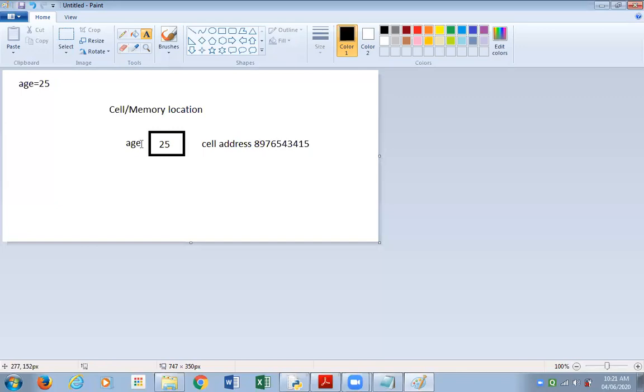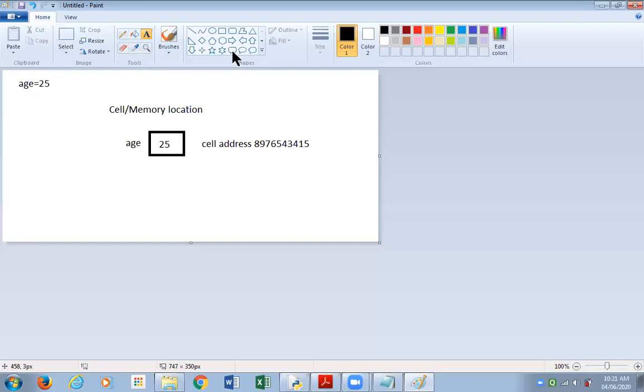Now coming to the term identifier, it means to identify something. We have given a name to that cell in the computer's memory, and that's why it is also called an identifier. What is the advantage of storing the value in the memory and giving a name to it for identification?